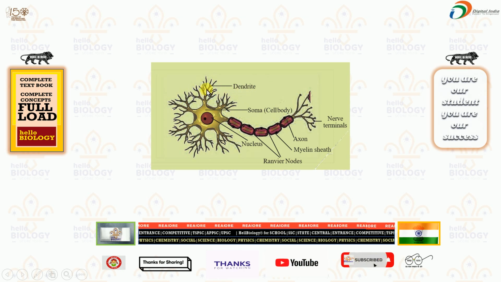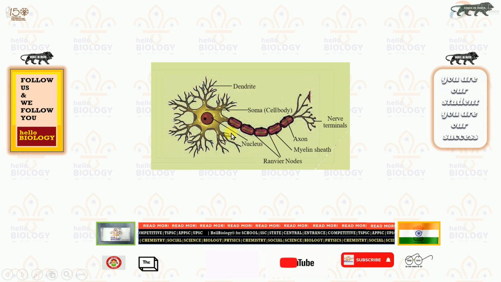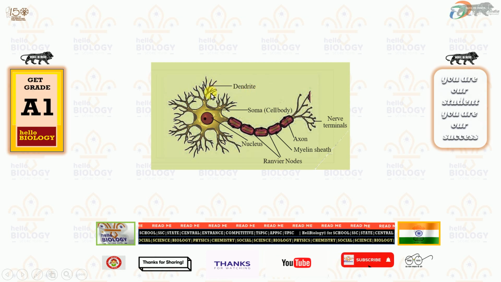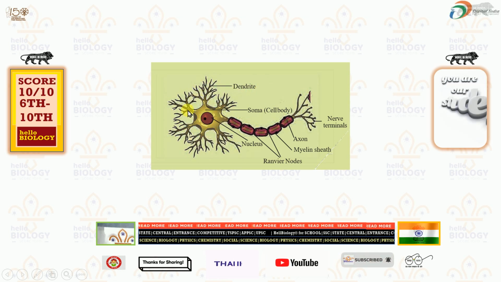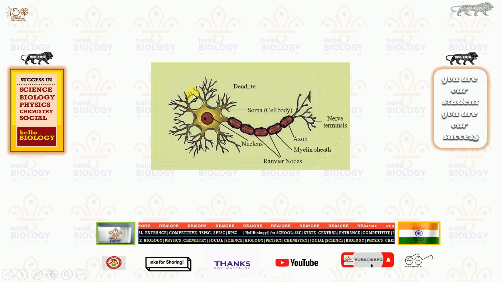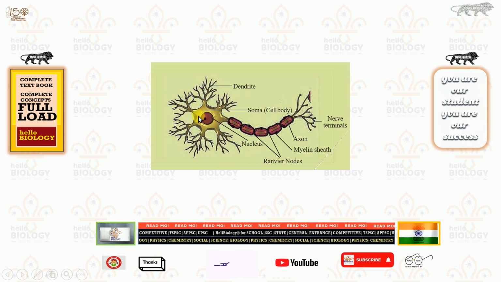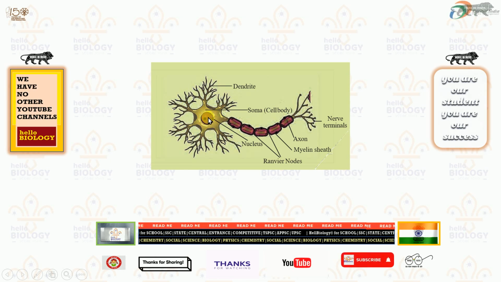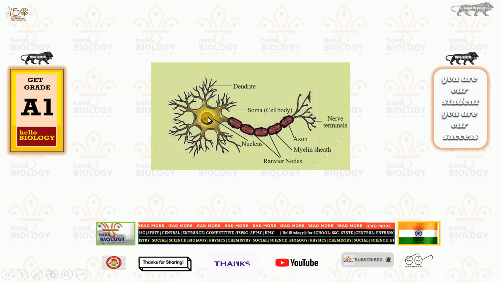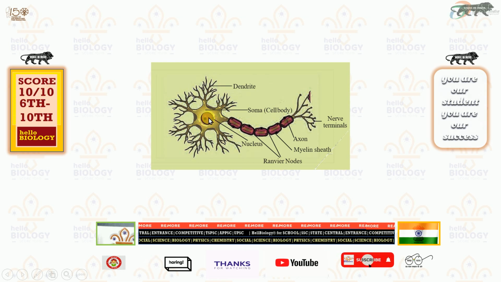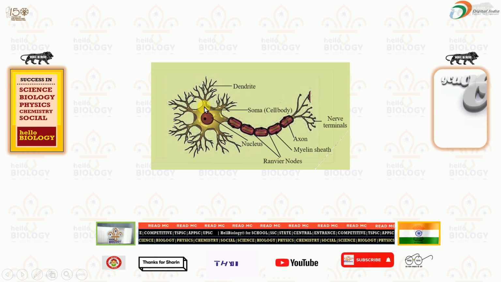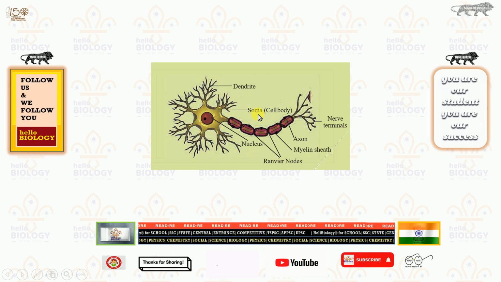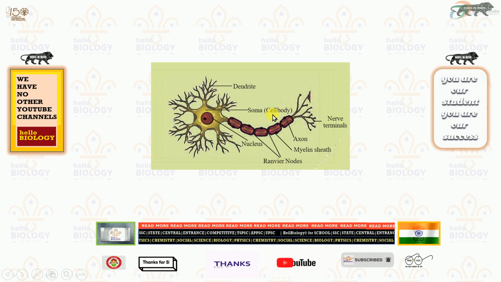Here is the basic structure of a neuron. You can see dendrites. This is the head part, this is the tail part. The head part consists of dendrites, and this complete region is called the cyton. Cyton consists of a prominent nucleus, which means a bigger nucleus. Beside this bigger nucleus, Nissl's granules are located. This body is otherwise called soma. Understood? Soma is otherwise called the body of the cell.